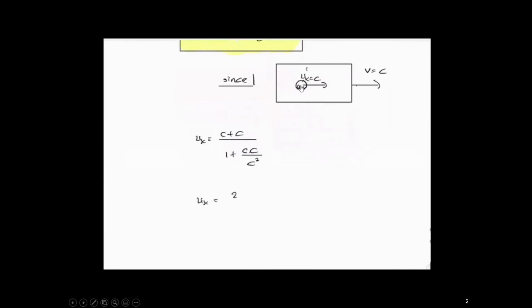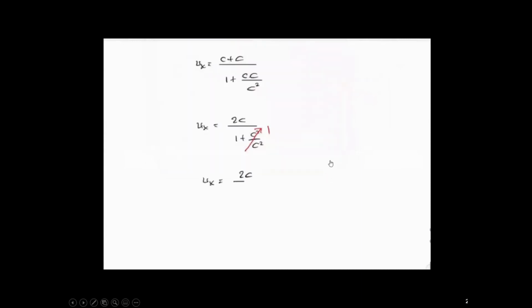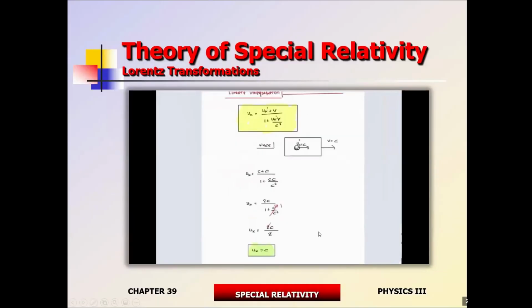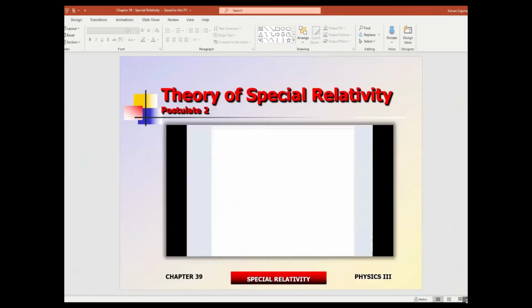This is the light moving at the light speed inside a reference frame, which is also moving at the light speed with respect to an outside observer. Now, instead of getting a speed which is twice the speed of light, if you use the Lorentz transformations, you end up getting the same speed. All right, I am missing something here. Postulate number 2. Okay, this is the one that we missed. All right, let's get back to this one.